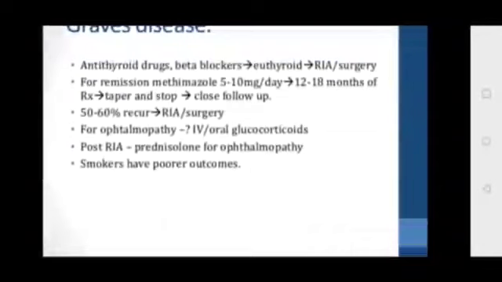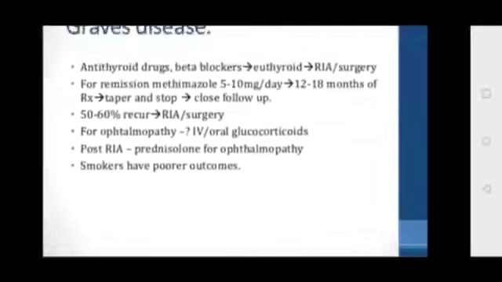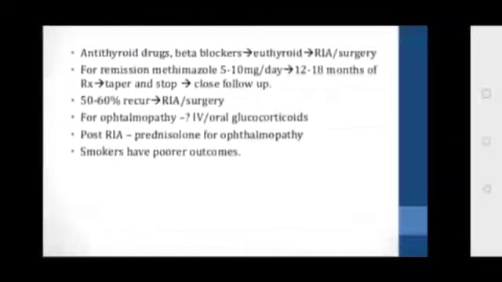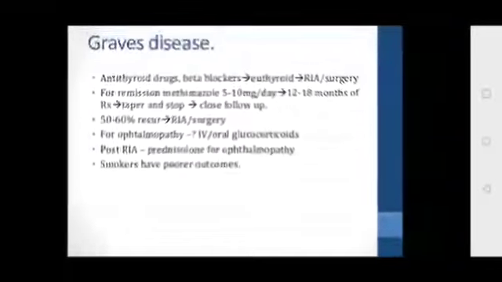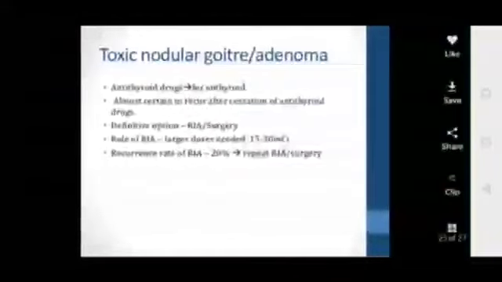And for ophthalmopathy, the treatment is IV or oral glucocorticoids. Post radioactive iodine therapy, give prednisolone for ophthalmopathy. If ophthalmopathy is persisting, then you can give prednisolone. And smokers usually have poor outcomes in case of Graves disease.